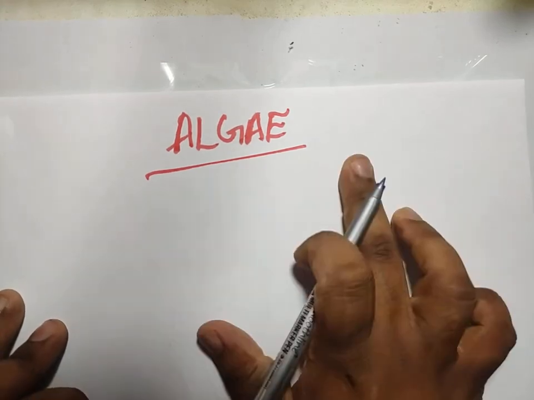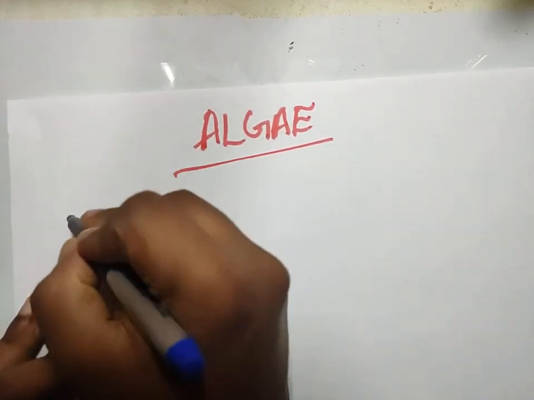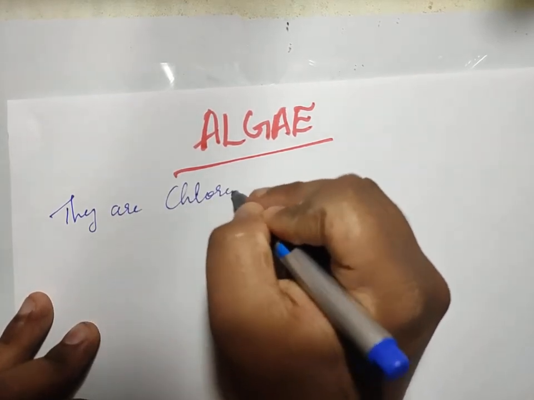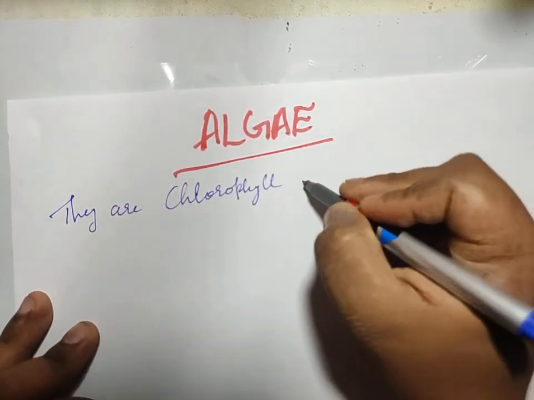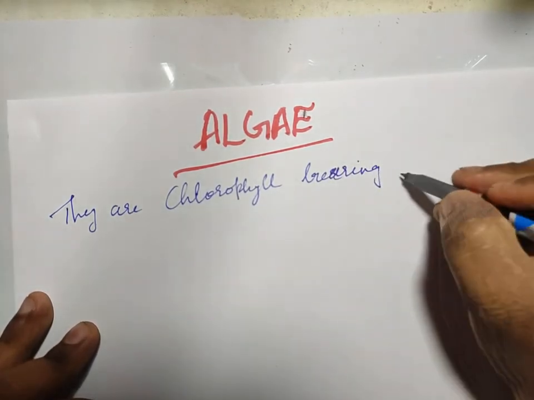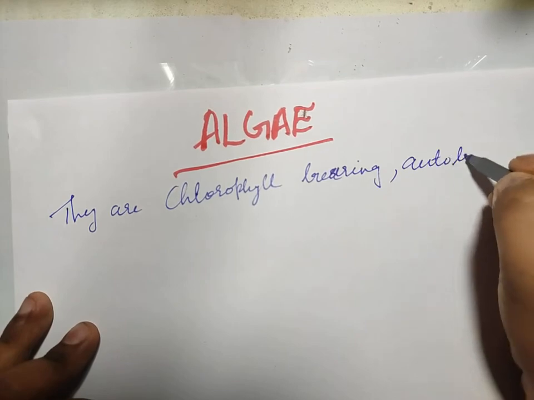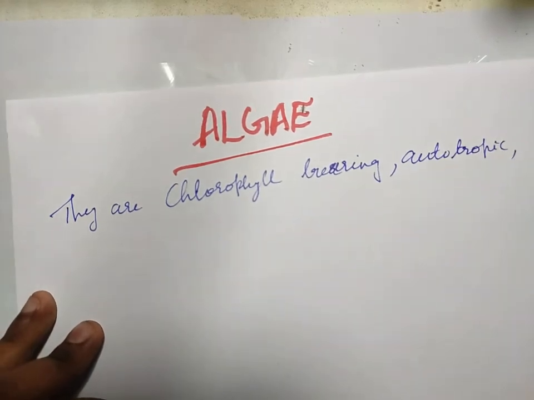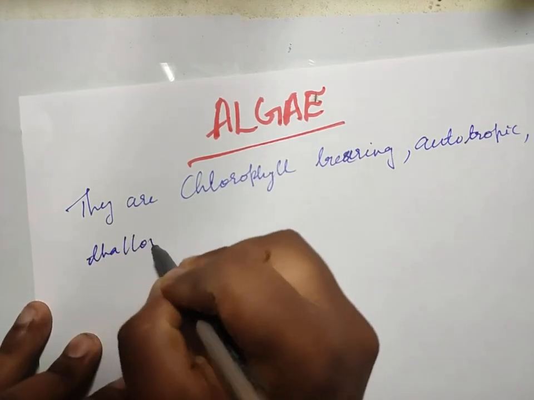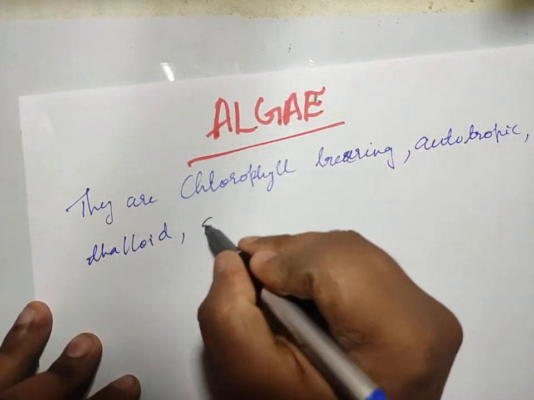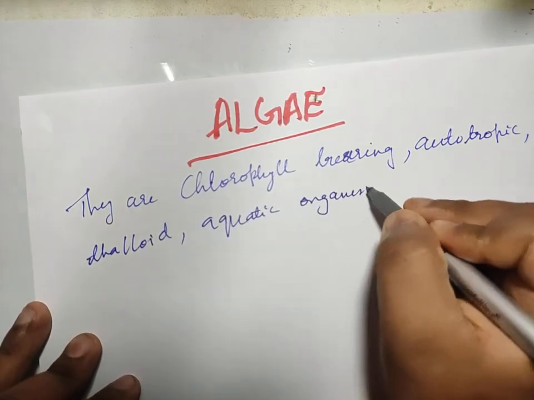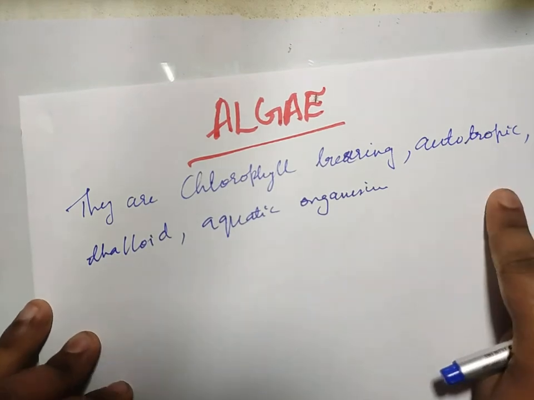So the first character of algae is that they are chlorophyll bearing, autotrophic, thalloid, aquatic organisms. If you remember this definition, you can remember a lot of the points.